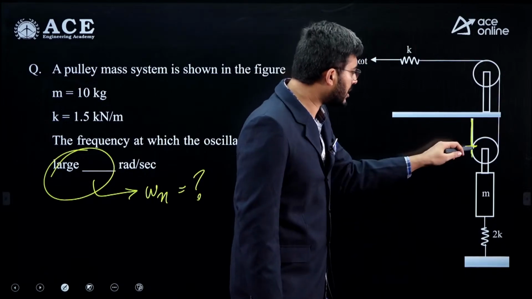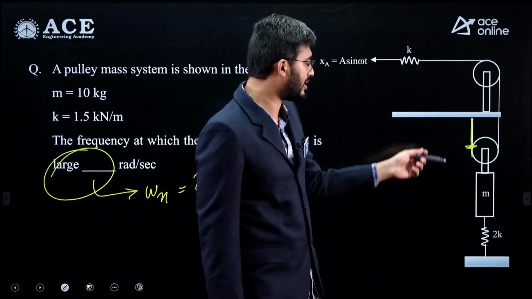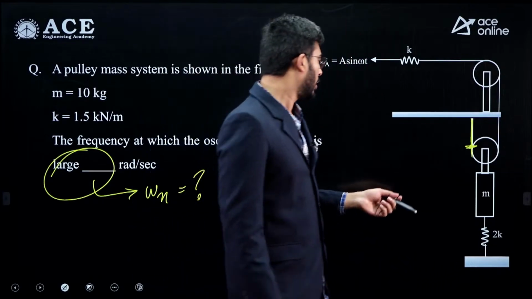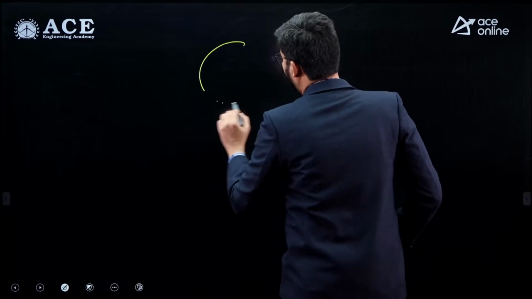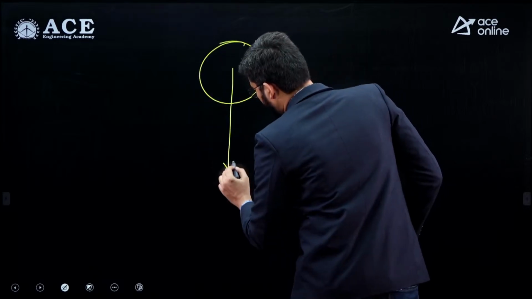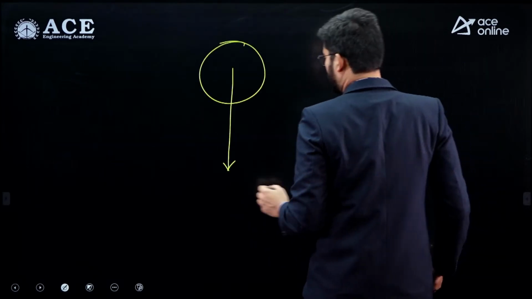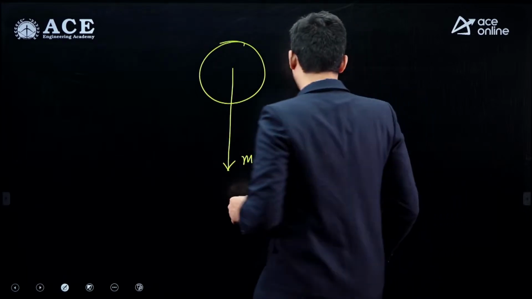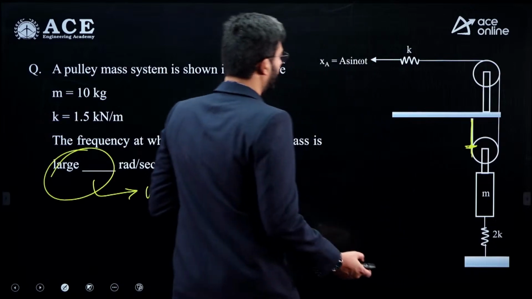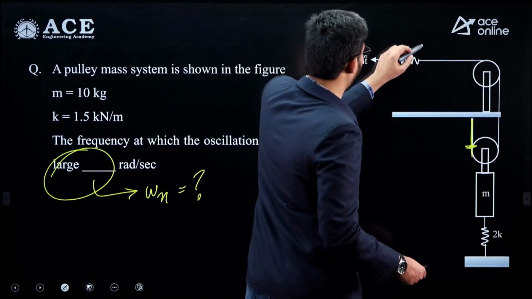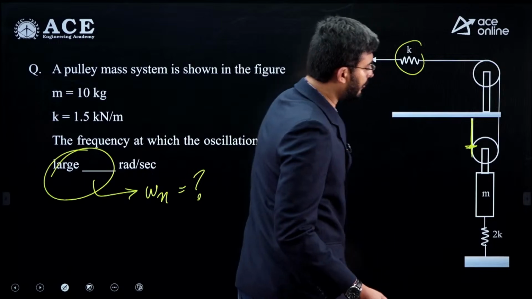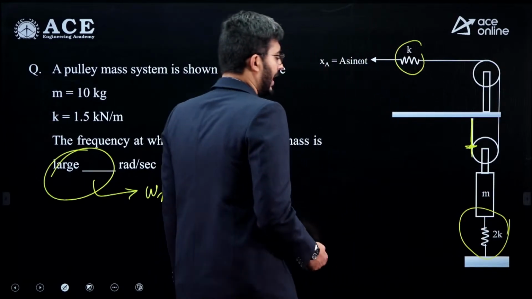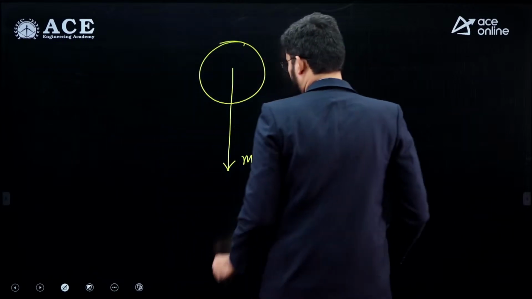and about this point we can take the moments. So this point will be treated as the instantaneous center, and about this point we are supposed to take the moments. So let me draw the free body diagram. Free body diagram of that pulley: here there will be mass, or the inertia force, that is m x double dot. And if we are giving the displacement to the spring in the upward direction, the inertia force is going to act downwards, and at this side of the spring there will be another spring force.